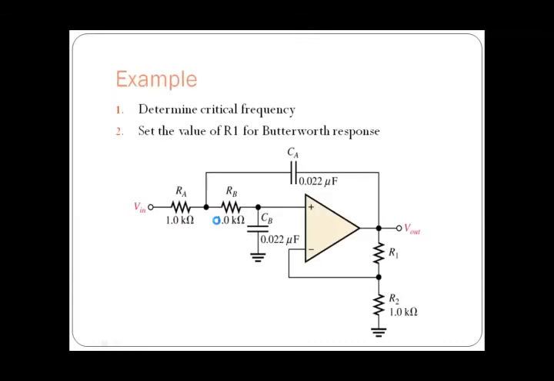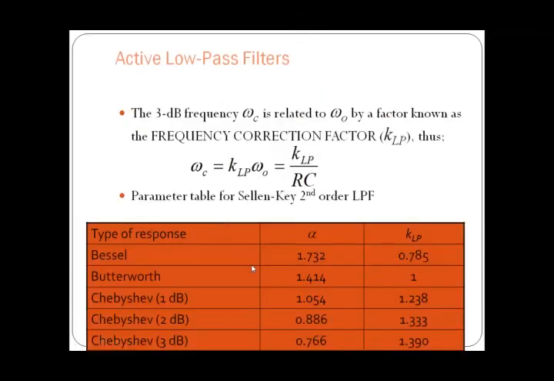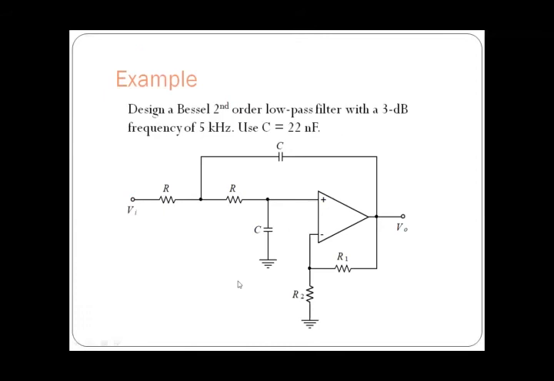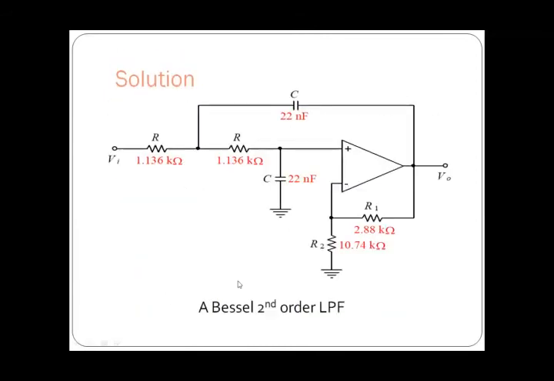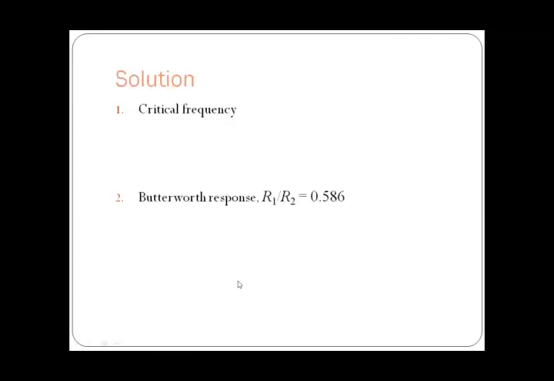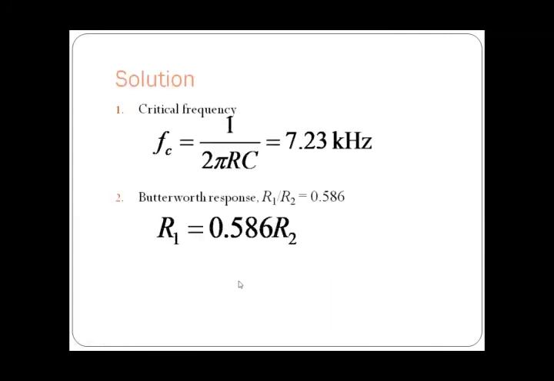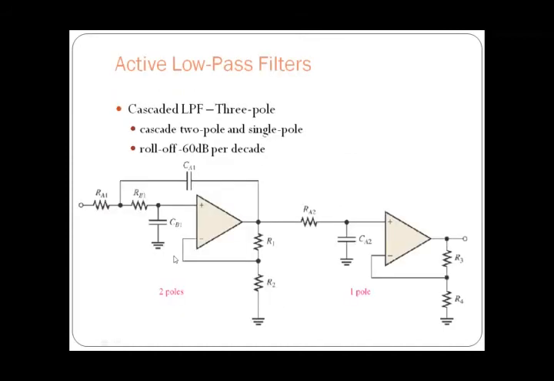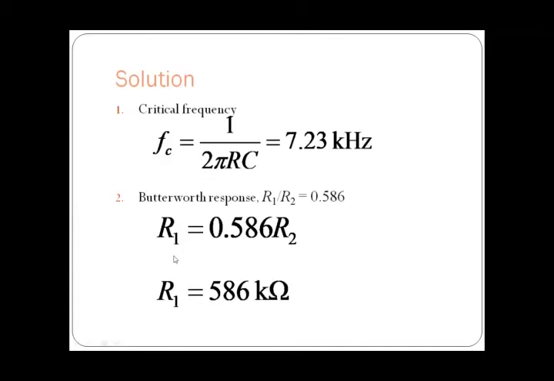The value of R1 by R2 will be 0.586 for Butterworth response. So we can write R1 is equal to 0.586 into R2. Then we will get the value of R1, which is equal to 0.586 kilo ohms. So this is how we have obtained it, we have solved the problem.